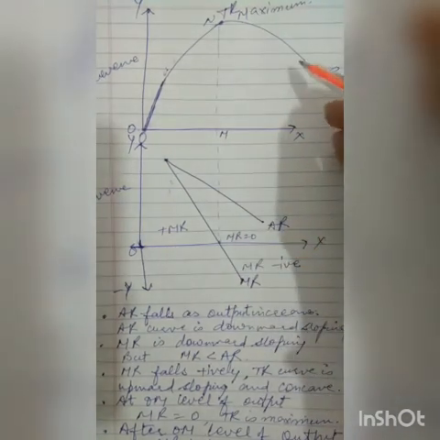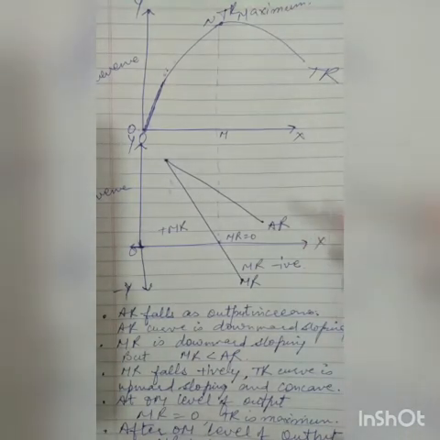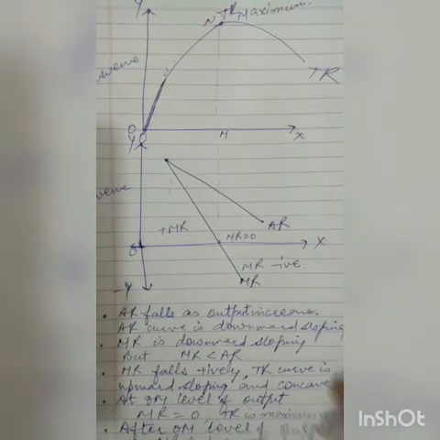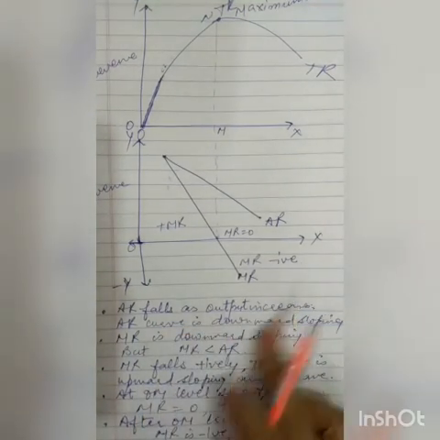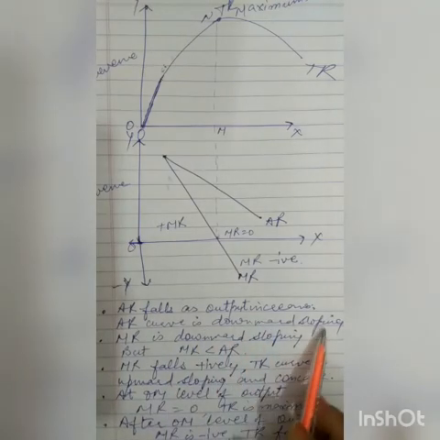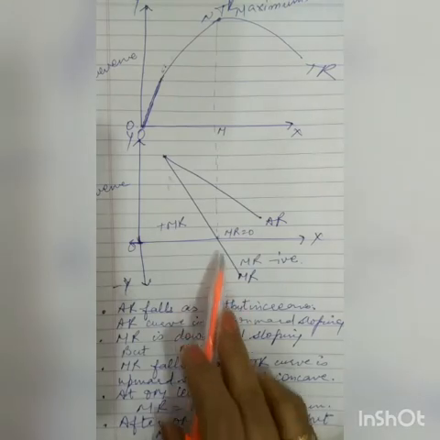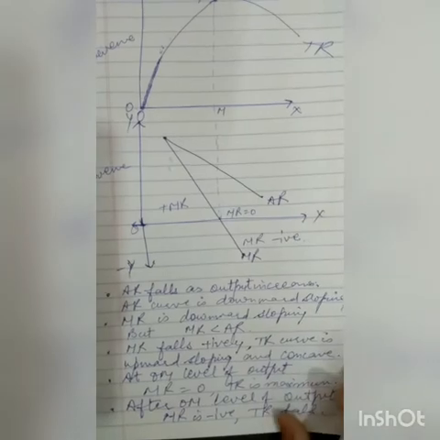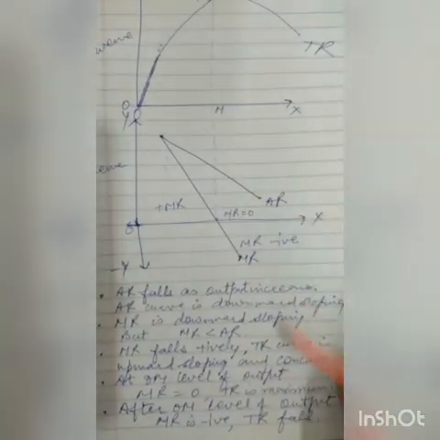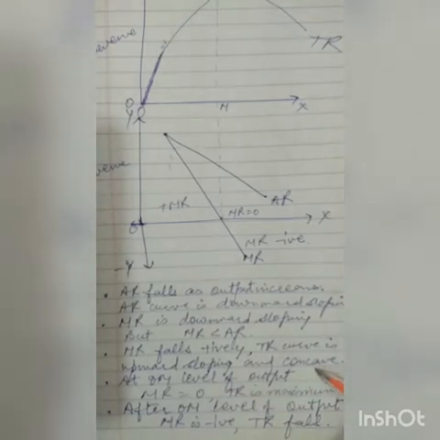Average revenue is never 0, because total revenue is never 0 or negative. Average revenue falls as output increases. The AR curve is downward sloping. The MR curve is also downward sloping, but MR is less than AR. MR falls while positive, and the TR curve is upward sloping and concave, increasing at a diminishing rate.